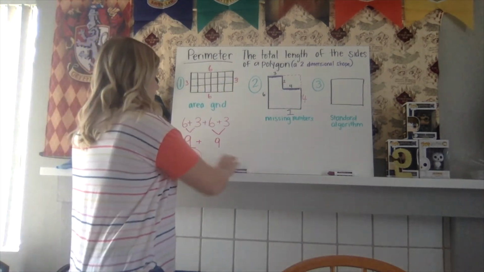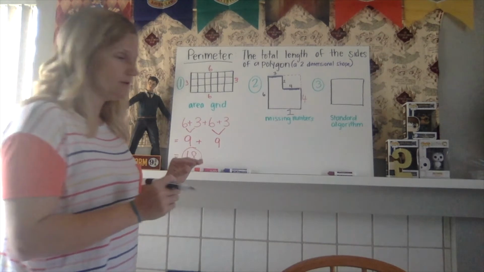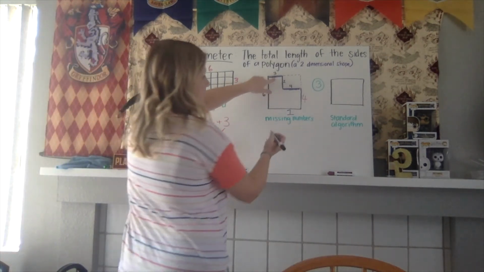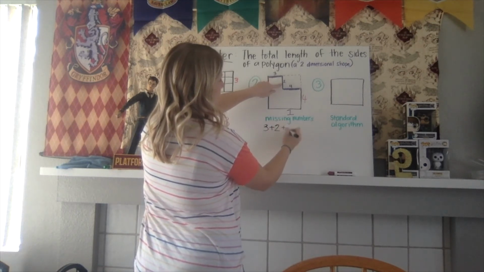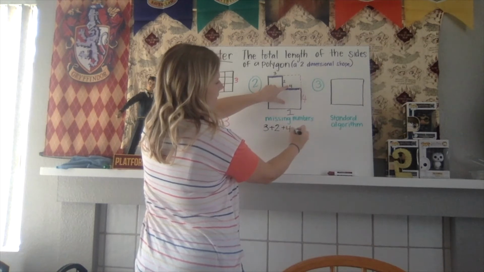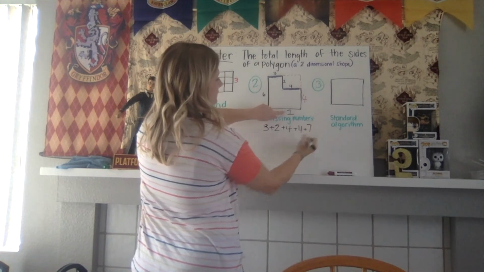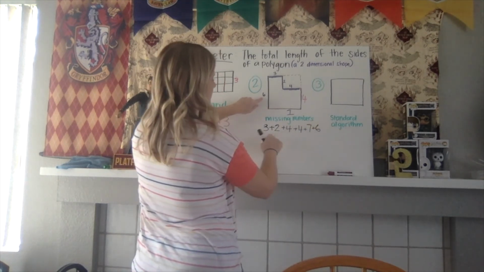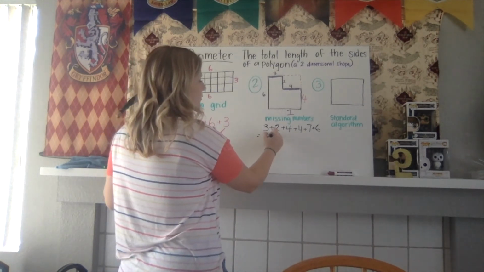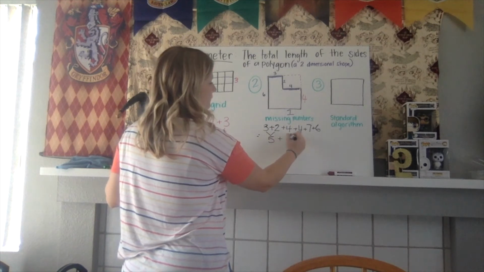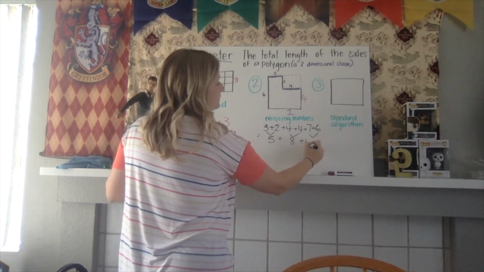Okay? So now we're going to go in and write all of our numbers to make sure of what our perimeter is. Okay? So we're going to start up here. So 3 plus 2 plus 4 plus 4 plus 7 plus 6. We started with 3, so we don't need to do that again. Okay, so now we're just going to keep adding those together. 3 plus 2 is equal to 5. 4 plus 4 is equal to 8. 7 plus 6 is 13.